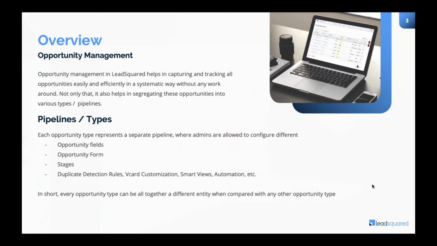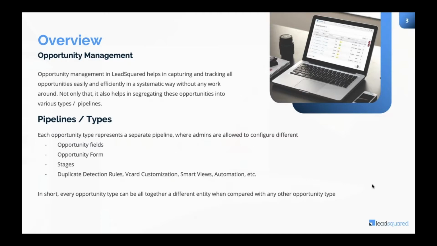Similarly, the stages for car insurance will be very different compared to those of term insurance, followed by the logic that you would like to put in place for finding duplicates. One person inquiring again and again, let's say, for a particular type of insurance, how do you set up certain logic to identify these duplicates, followed by numerous customizations that you can do, starting from the kind of V-cut that you see on the lead details page. Similarly, you will be able to see the opportunity details on the opportunity details page.